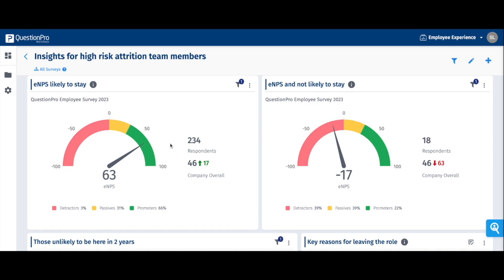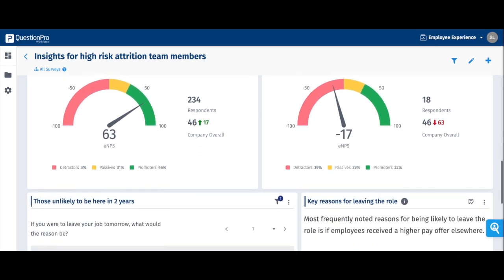You can say, listen, those individuals who say they're going to be with our organization for the next 2 years have an ENPS of 63, compared to those who said they're not likely to be here. They have an ENPS of negative 17. So there's a huge difference.